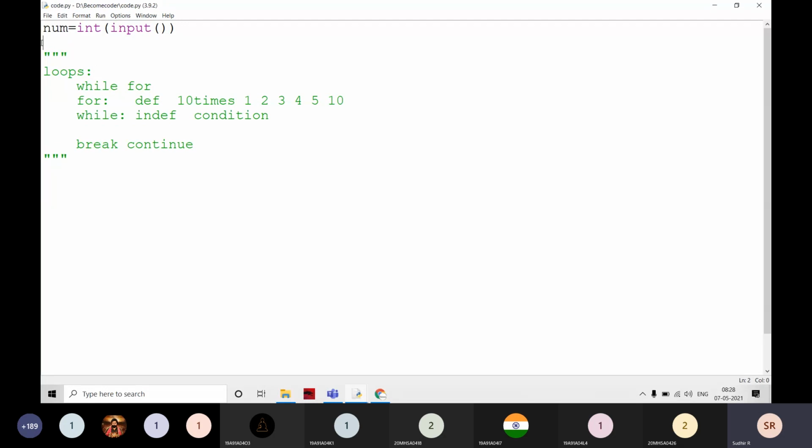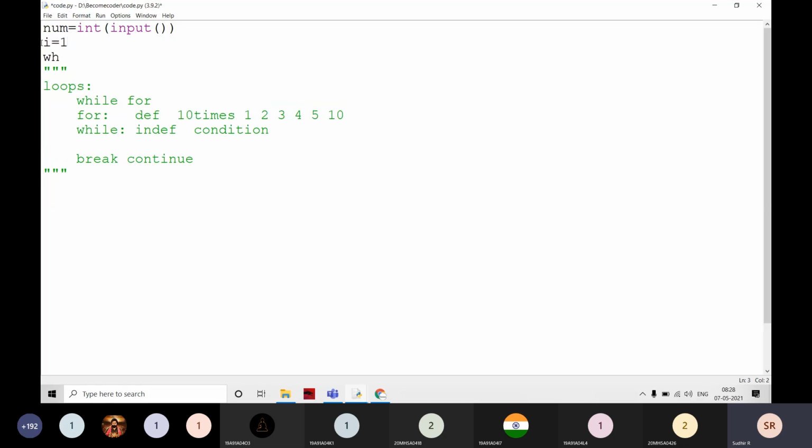Okay. Then the next one is going to be the while loop. The syntax is very similar to the C programming. In any loops, there are three blocks every time: initialization, condition, and increment and decrement. In for loop also there is, and that is not visible. Here I am going to write i is equal to 1. I am going to initialize the value.